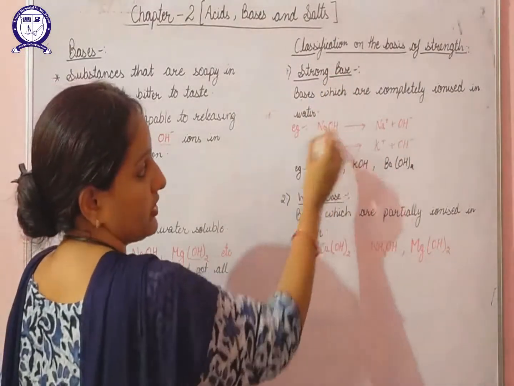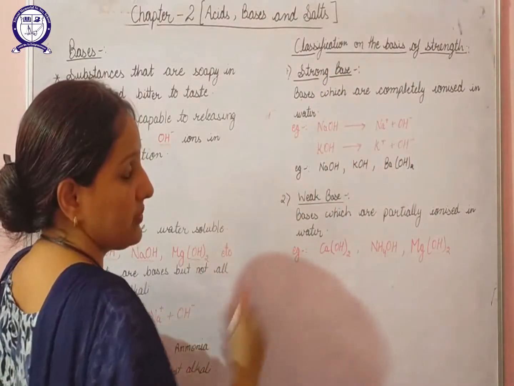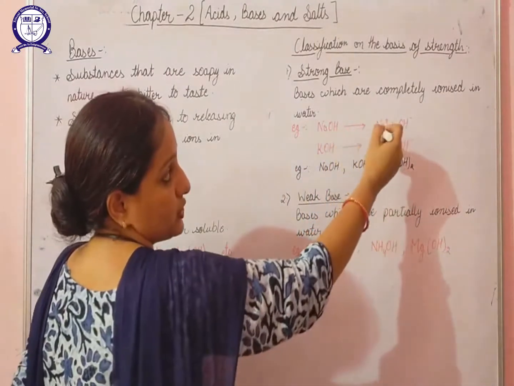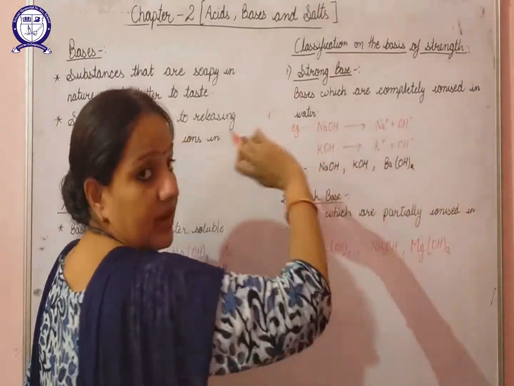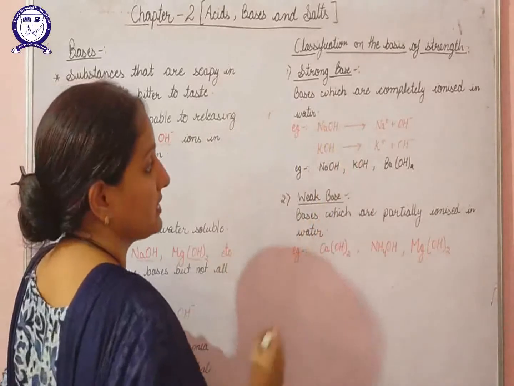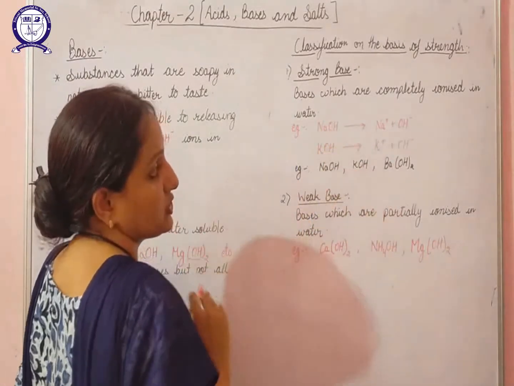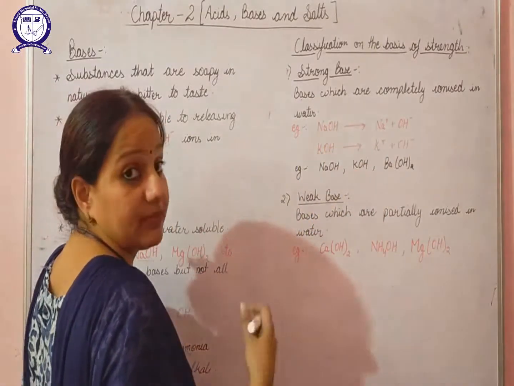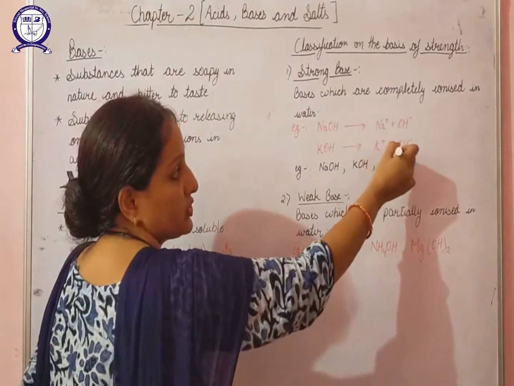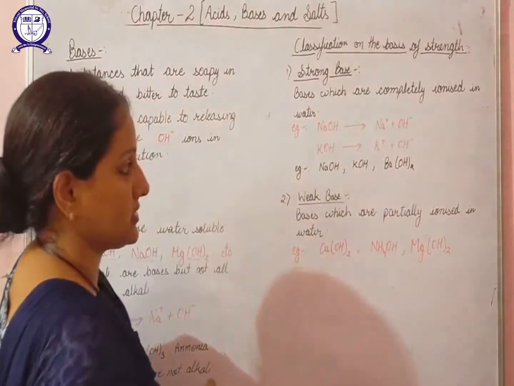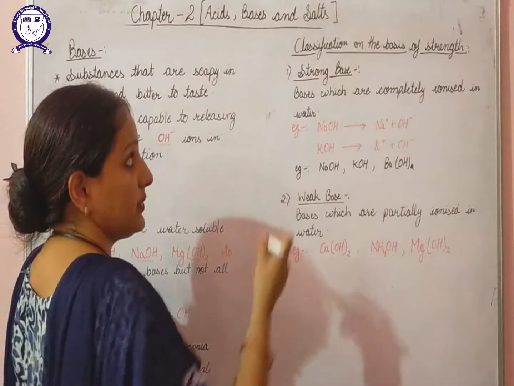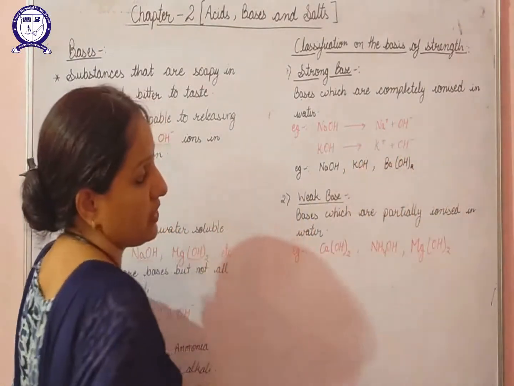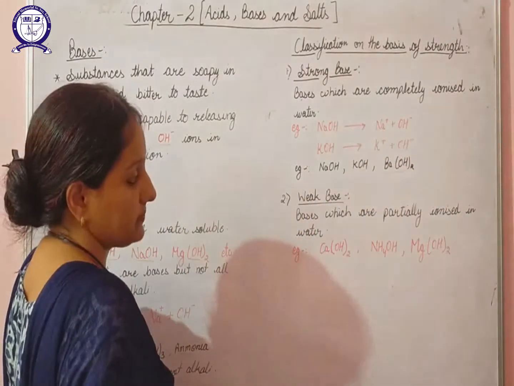For example, sodium hydroxide. Sodium hydroxide in its aqueous solution will give you sodium ion and hydroxide ion or hydroxyl ion. In a similar way, potassium hydroxide will also get completely ionized to give potassium ion and hydroxyl ion. The other example of a strong base is barium hydroxide.